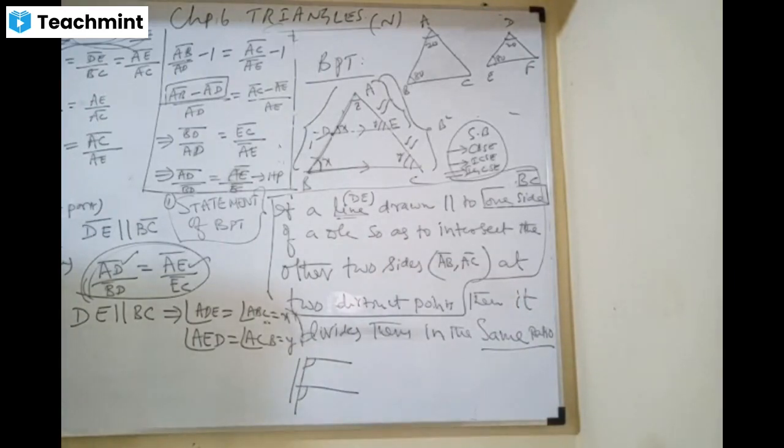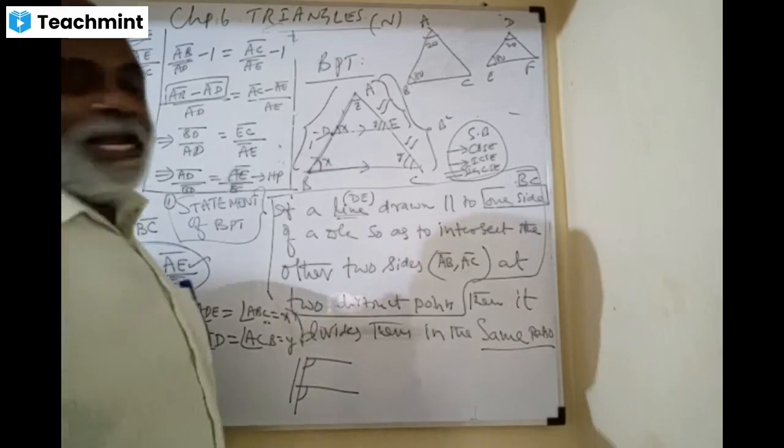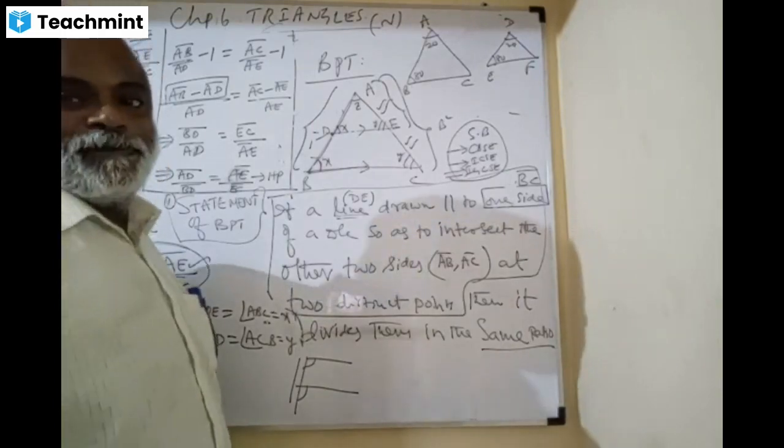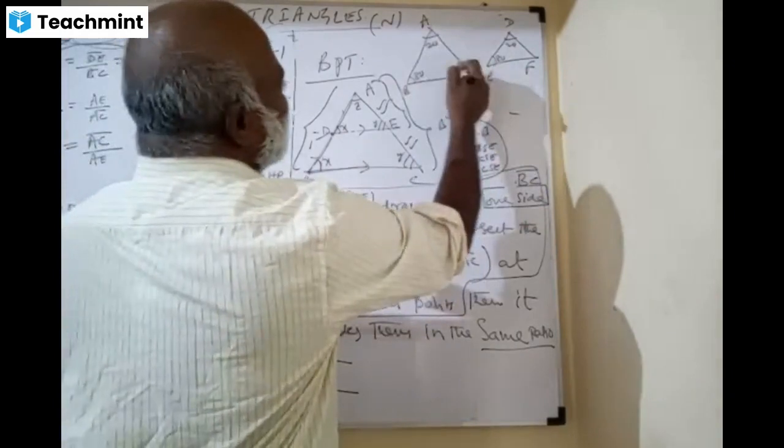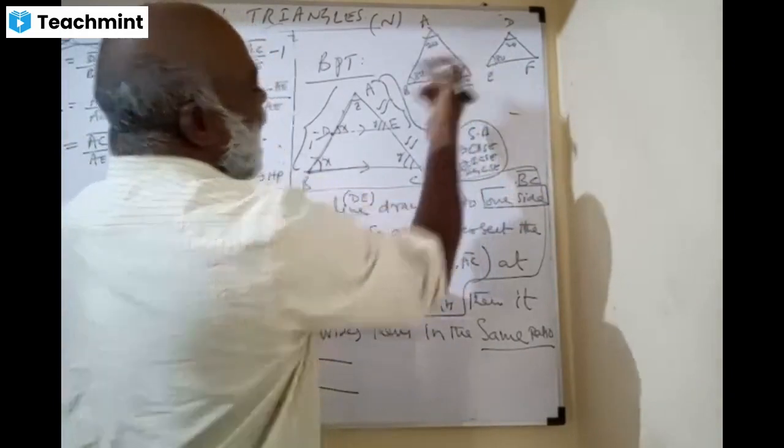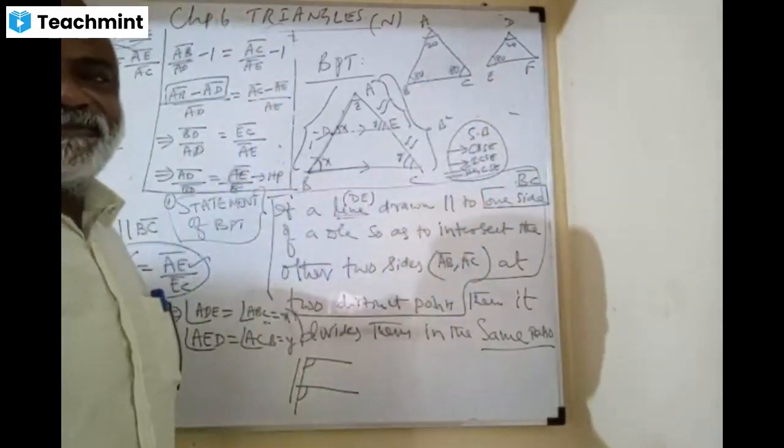Yes. Yes or no? Why? Angles are 20, and this also will become 80 by the angle sum property.